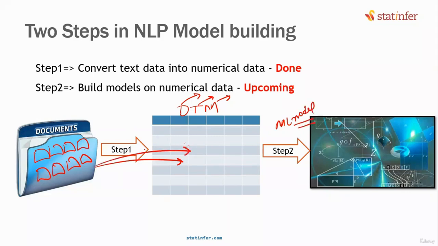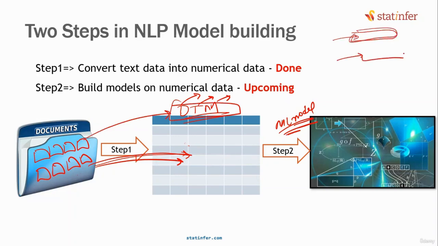Preparing this itself is time consuming, isn't it? Because this numerical data has to represent your text data. It has to capture the gist of the text data. And once you have this numerical format, then you can build an ML model on top of it. That is upcoming. As of now, we are done with the document term matrix, which is a numerical equivalent. Though we discussed it in depth, generally it is considered a small step. You just do pre-processing, create the document term matrix, go for machine learning. But there are several sub steps involved in that one step.